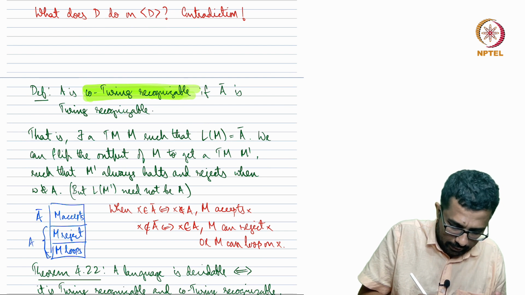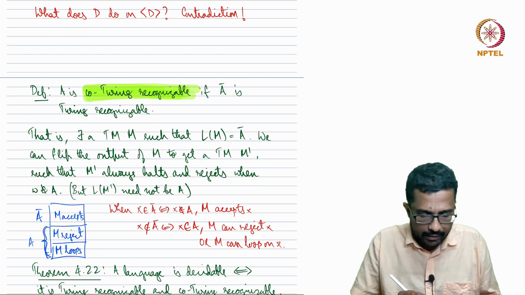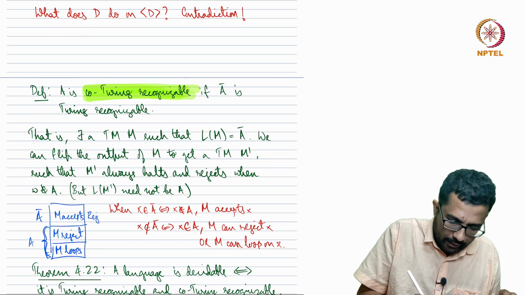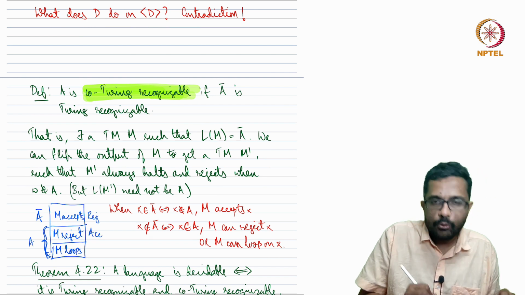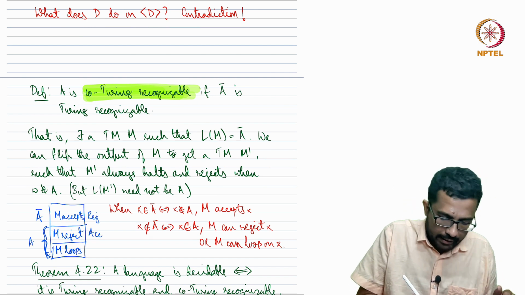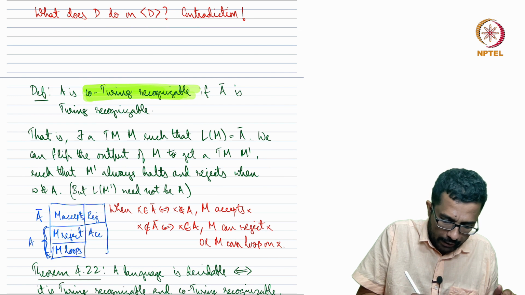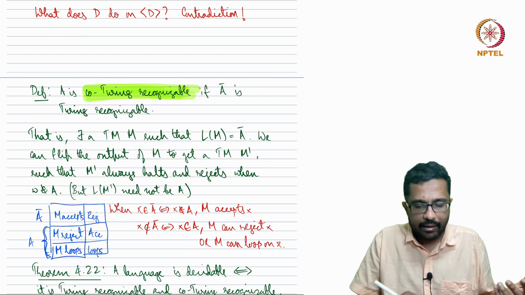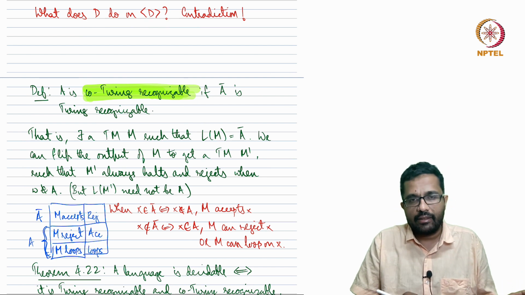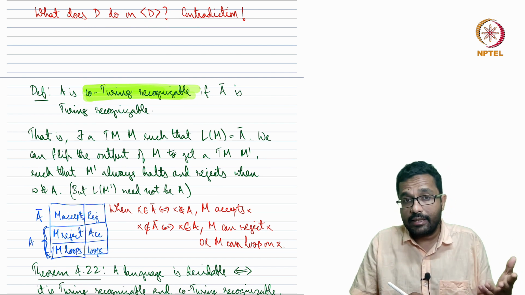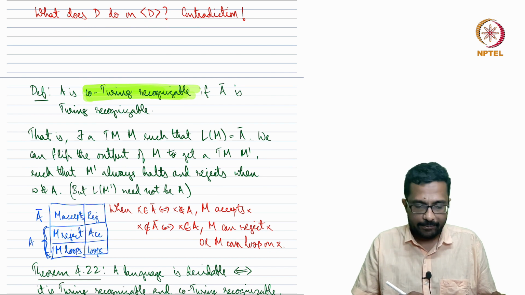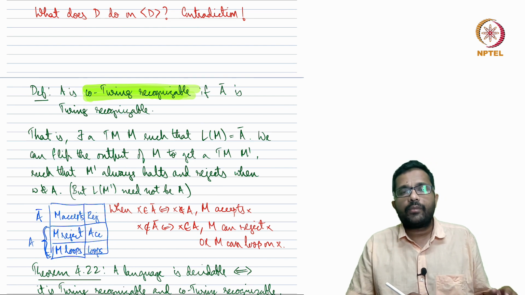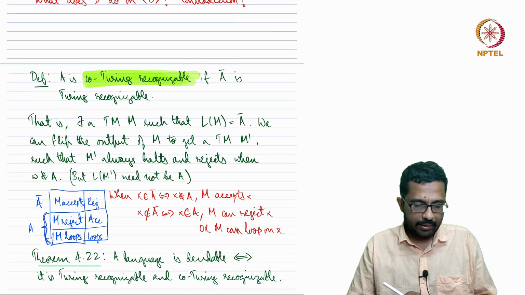These two sets together form A. Now when we flip the output, accept will become reject, and reject will become accept, but the loop will remain loop. So for M prime, the language recognized need not be A, it is some subset of A. But all the strings in A complement will certainly be rejected. Anyway, co-Turing recognizable means that the complement must be Turing recognizable.